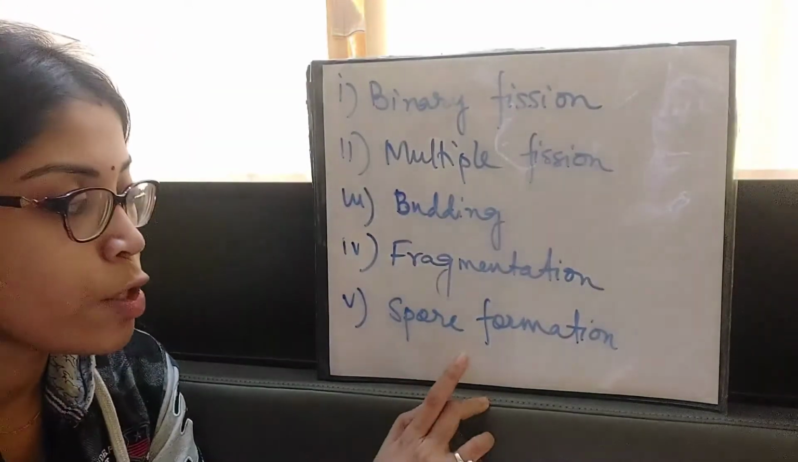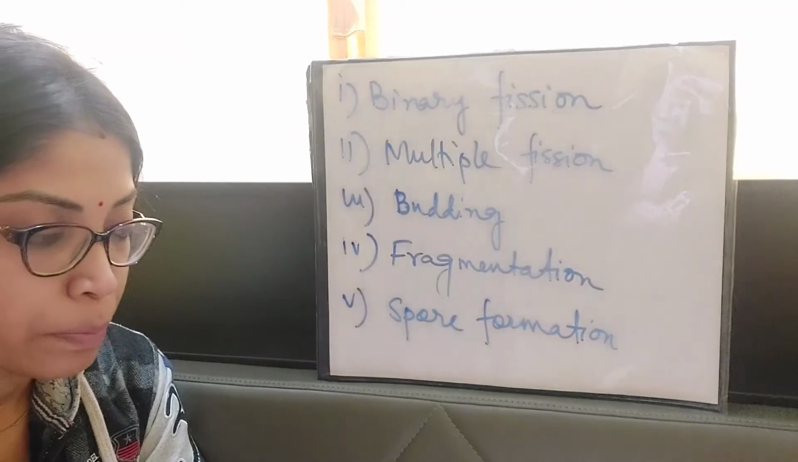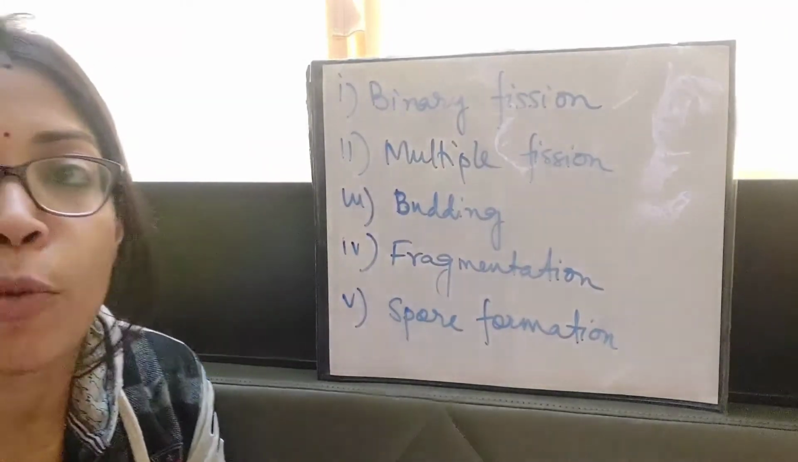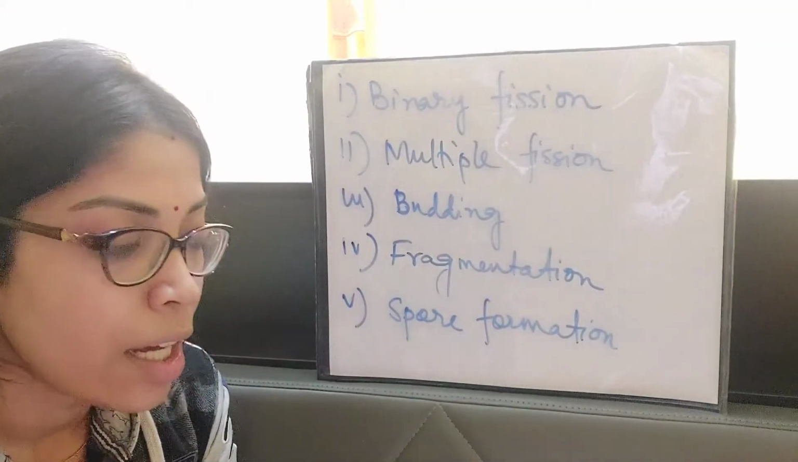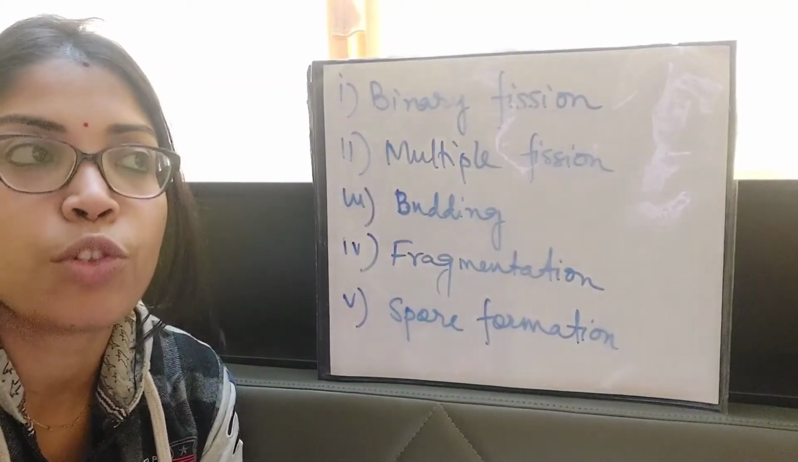Okay, so Rhizopus is the example of spore formation. Moving on to the next topic, that is vegetative propagation. Now, what is vegetative propagation? The word propagation means to reproduce.